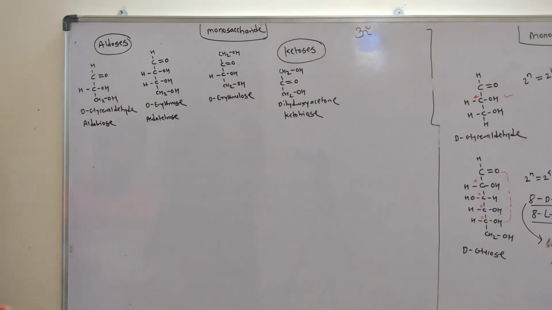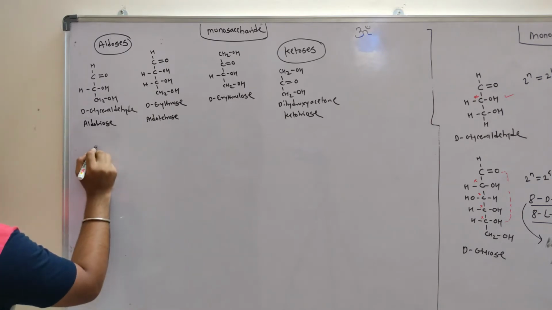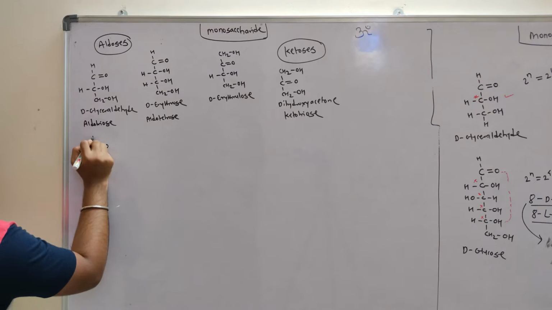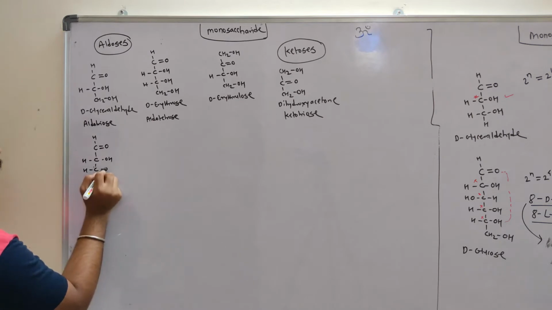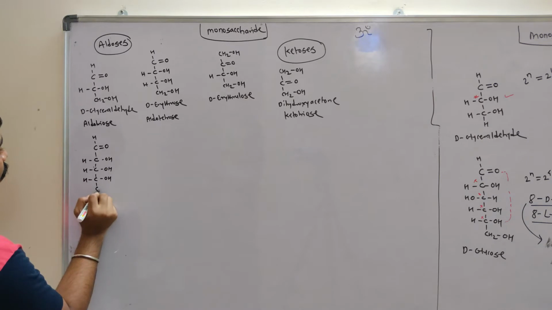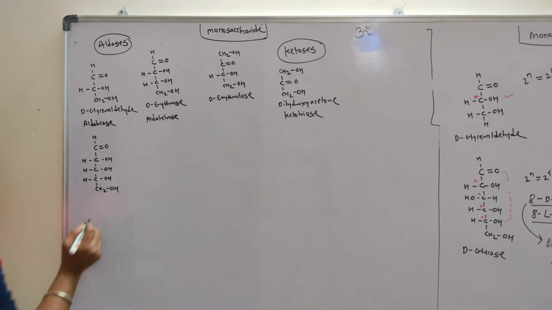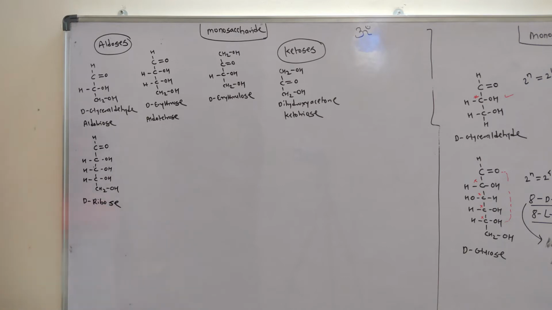Now we will move to the aldopentoses. For aldopentoses we have 3 different kinds here. An aldopentose will have an aldehyde group and 3 hydroxyls. This is D-ribose. It has 5 carbon atoms and an aldehyde group.